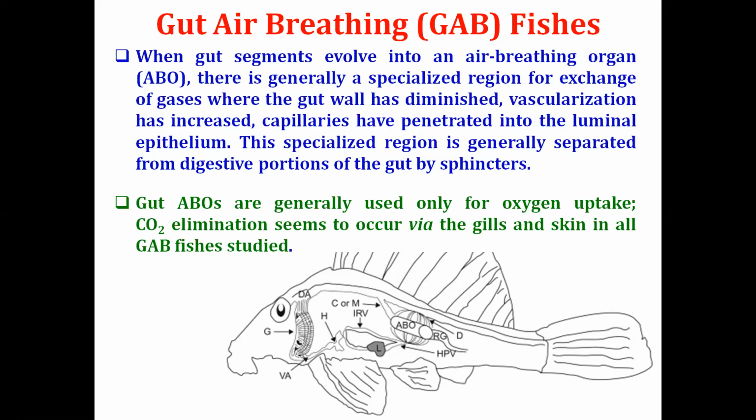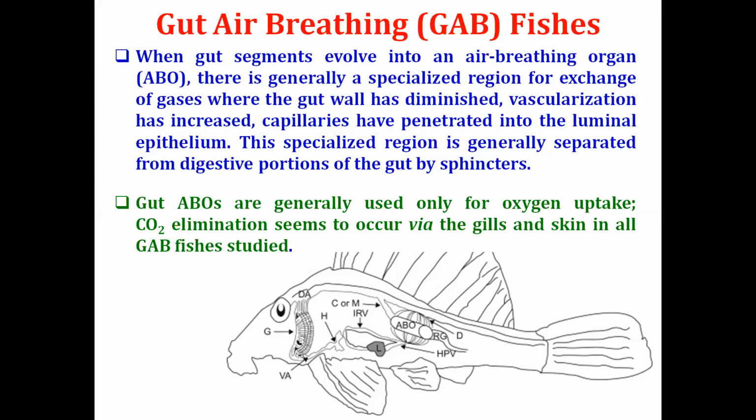So there is only a single thin epithelial layer which has high vascularization. High vascularization means there are lots of capillaries. You can see lots of capillaries around this. So a localized region of the gut becomes thin and vascularized, with capillaries that can penetrate the luminal epithelium.